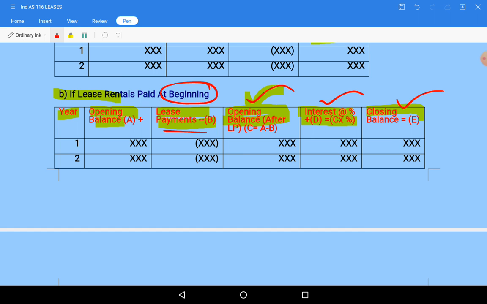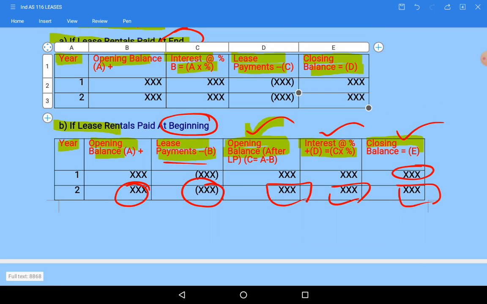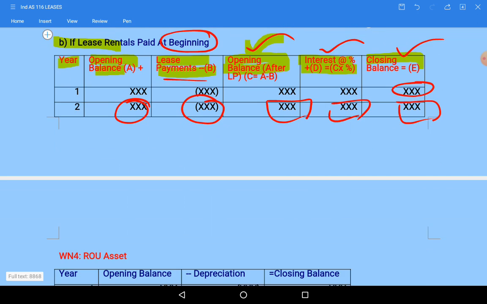Again this closing balance will become the opening balance for the next year. From that you will pay the lease payments. After lease payments, on whatever balance is left over, interest will be calculated. Like this the chain goes on till the end of the lease. Okay, this is what happens. This is about lease rentals.